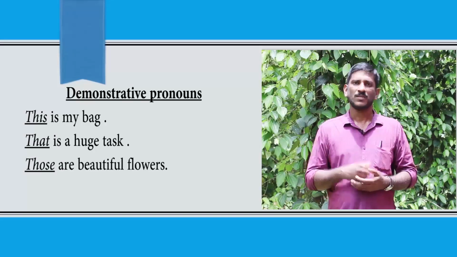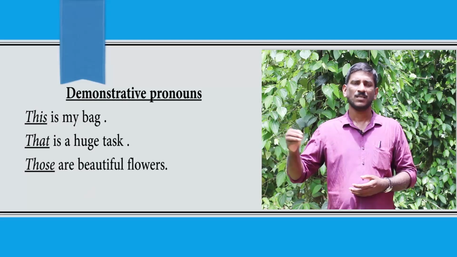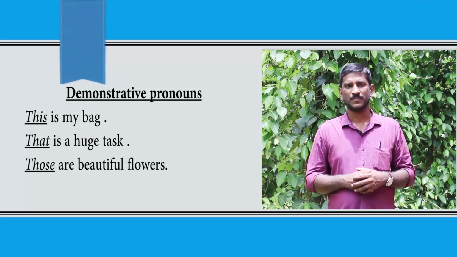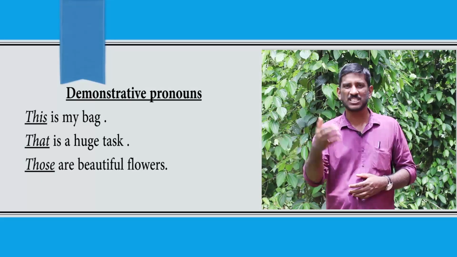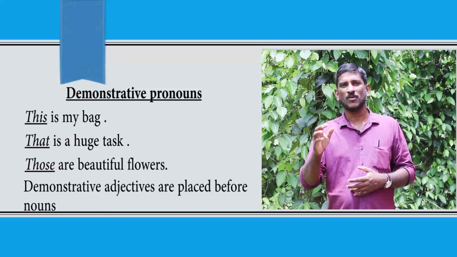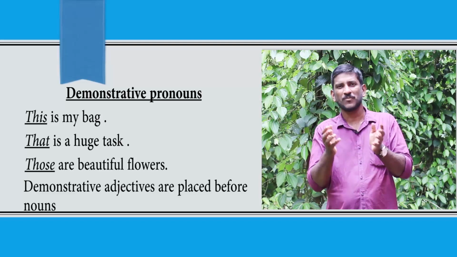There is a difference. Consider these examples. This is my bag. That is a beautiful flower. This is an expensive bag. Here, this and that are all examples of demonstrative pronouns. Demonstrative adjectives come just before nouns, but demonstrative pronouns do not come just before nouns. We can easily draw a fine distinction between demonstrative pronouns and demonstrative adjectives.